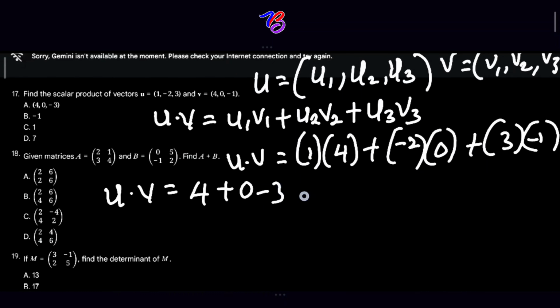Is that clear? And this will give us 1. So our correct answer is 1, which is C.